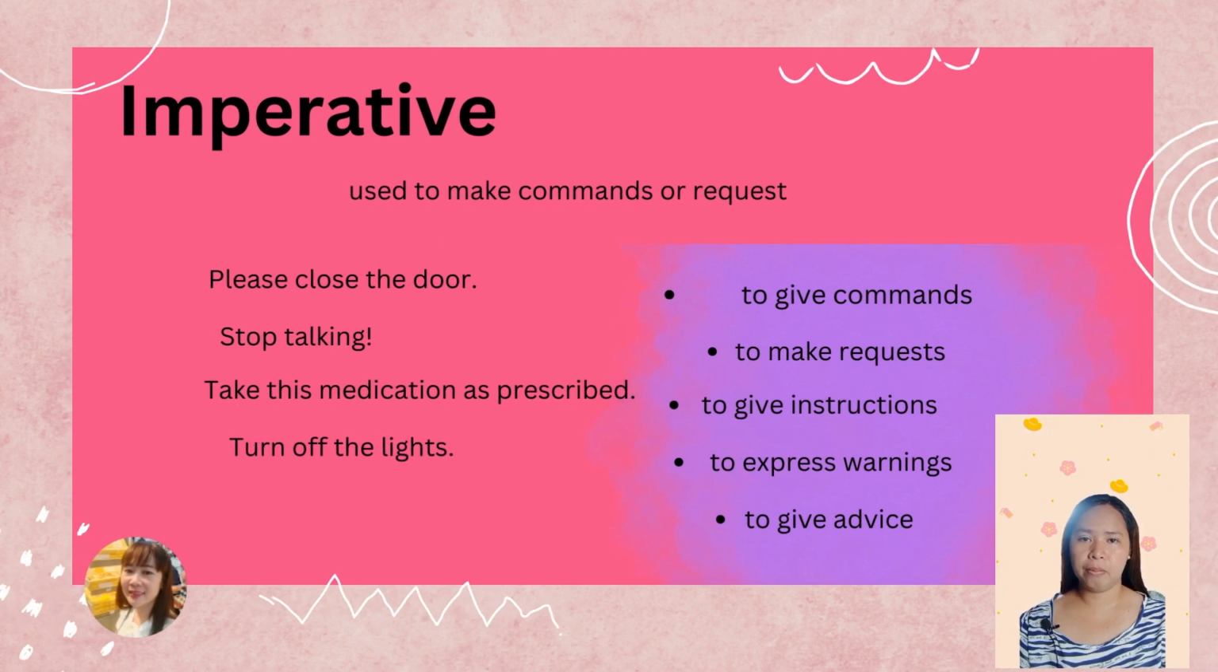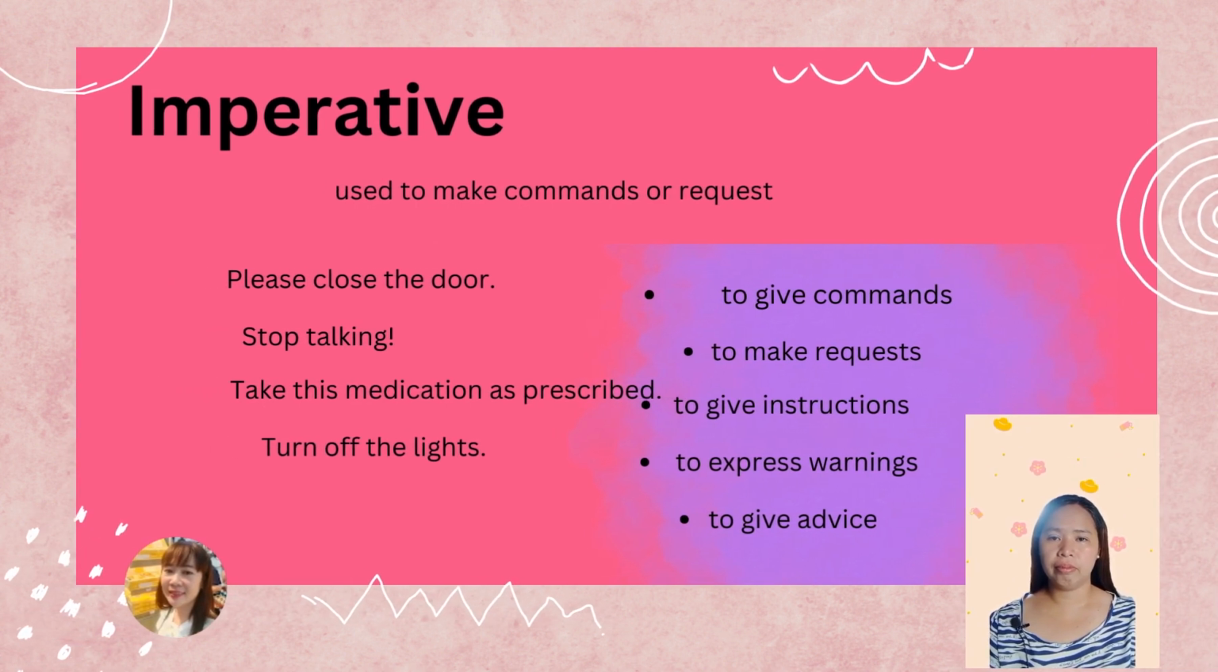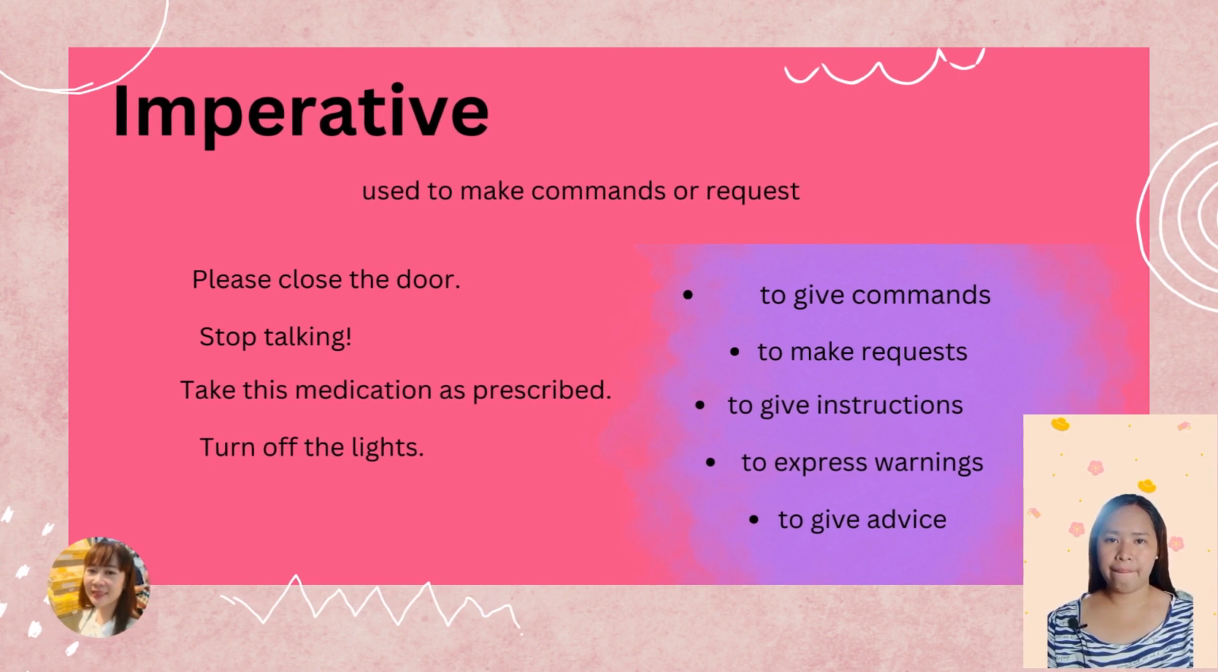Now, let's talk about the imperative mood. Imperative mood uses words to make commands or requests. We usually use the polite word please and an exclamation point in a sentence. For example, please close the door. Stop talking. Take this medication as prescribed. Turn off the lights. Imperative mood is used to give commands, to make requests, to give instructions, to express warnings, or to give advice.